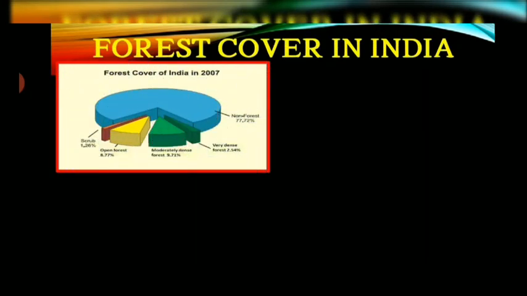Now let's talk about the forest cover in India. The forest cover in India, as shown in this pie diagram, is 77.72% without any forest, that is, non-forested area. Then moderately dense forests are 9.71%, open forests are 8.77%, the very dense forests are 2.54%, and scrubs are 1.26%.